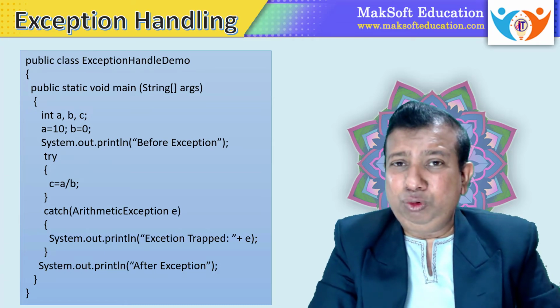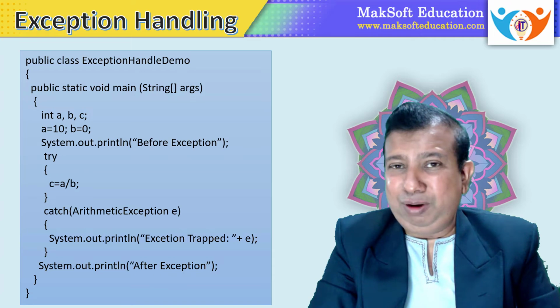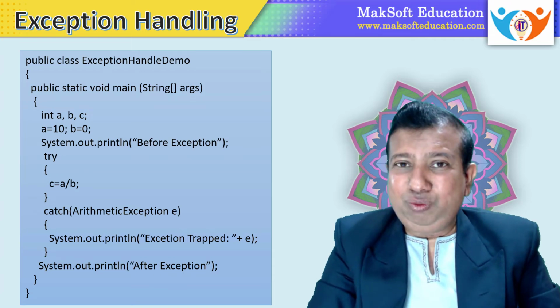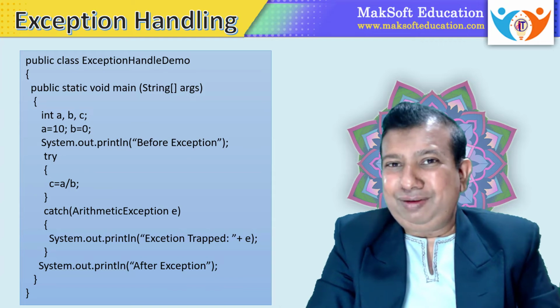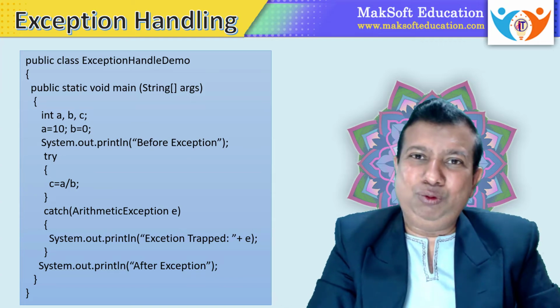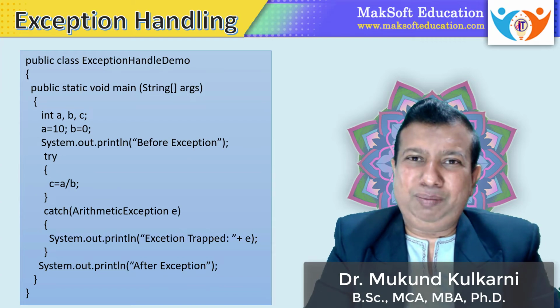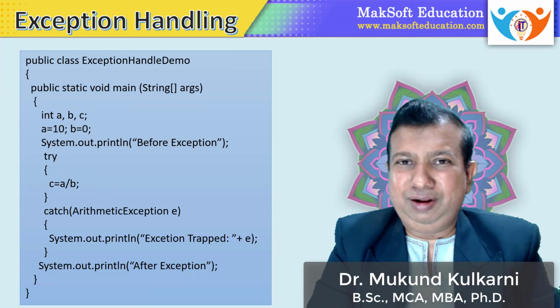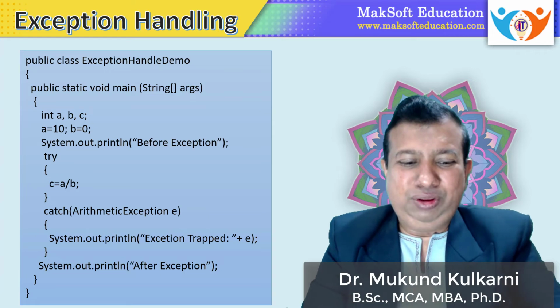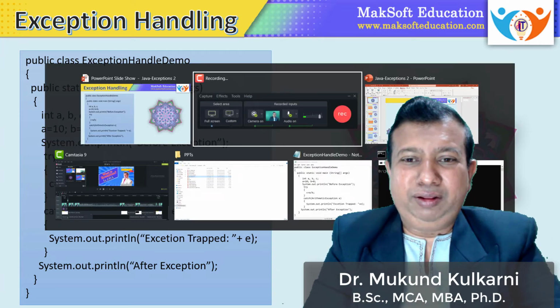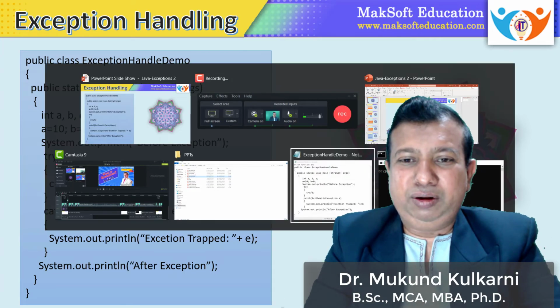So here I want to show how an exception is handled by using a try and catch block, as well as show that even after an exception, the remaining program is going to execute. Let us have a quick demo of the same so that you can understand clearly and practically. I have already written this program in a notepad.